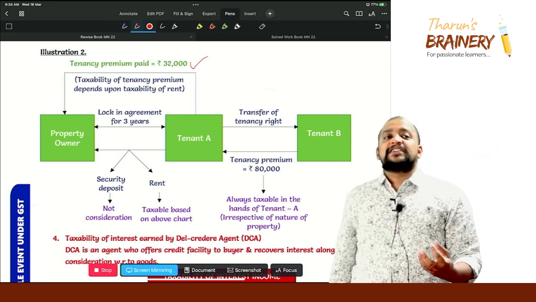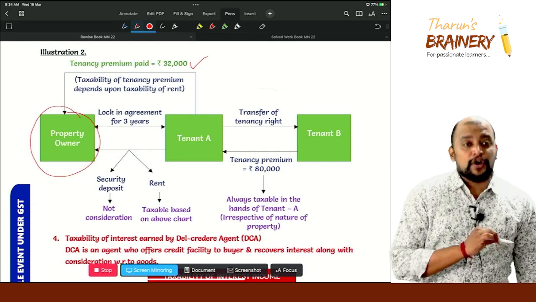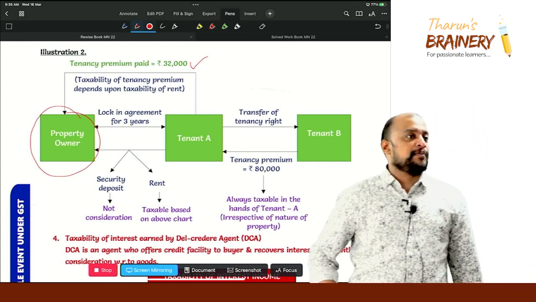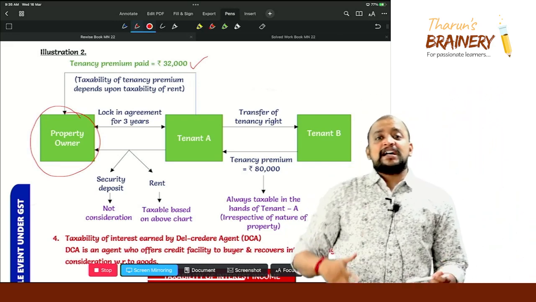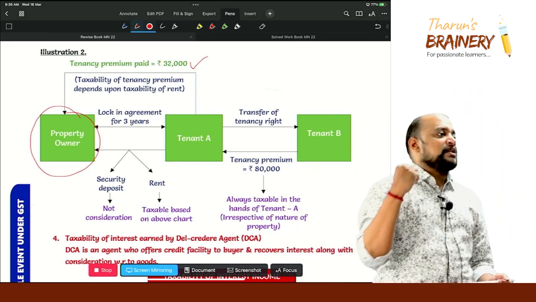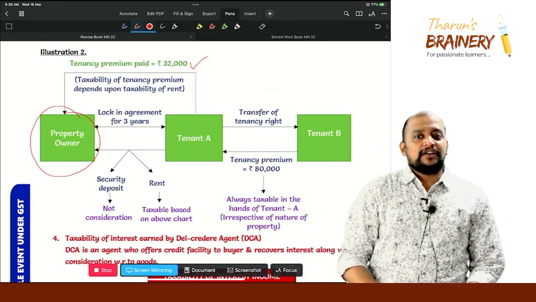So even the tenancy premium received is exempted. So when it comes to the property owner who is receiving the tenancy premium, we need to tax it based on the rent. Whereas the tenant receiving the tenancy premium will always be taxable, whatever may be the type of property.